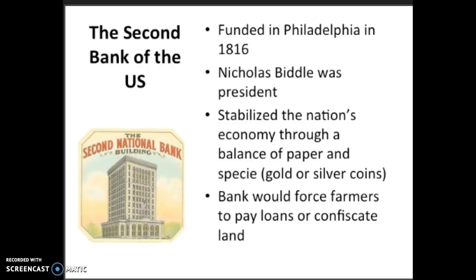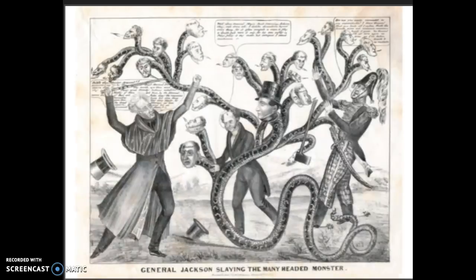So Jackson is against the bank, and in 1836, when the second bank's charter is about to expire, Jackson is president. So what we have here is a battle between Jackson and the bank. In this political cartoon, the bank is represented as a monster. Jackson claimed that Congress had no constitutional authority to charter a national bank. This is echoing Jefferson's argument. And Jefferson had a major issue with Hamilton over the national bank, and that's what gave rise to political parties.